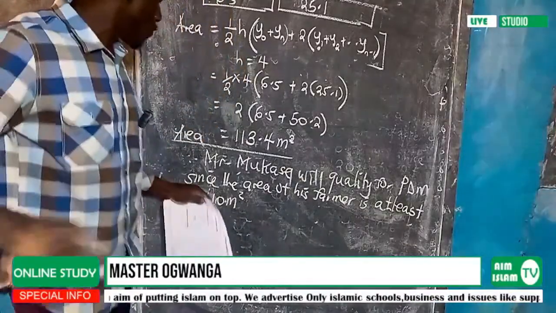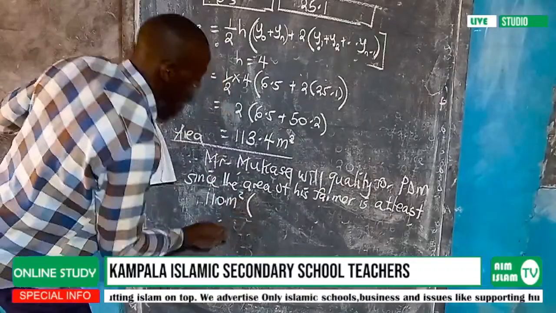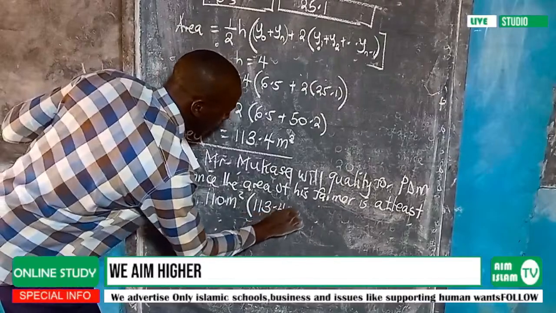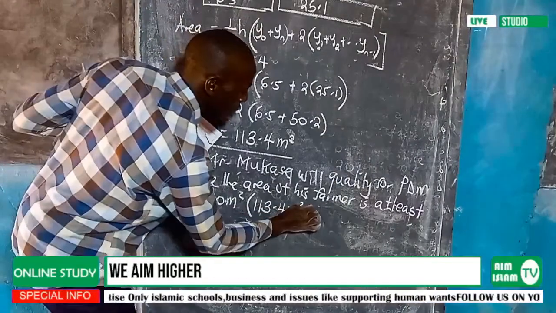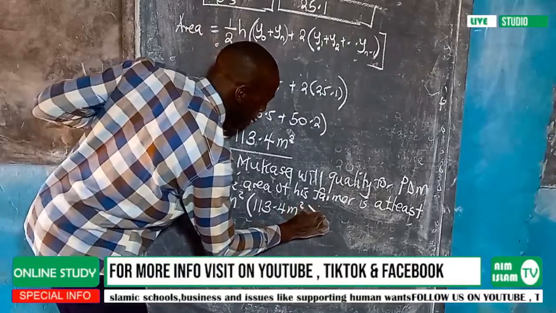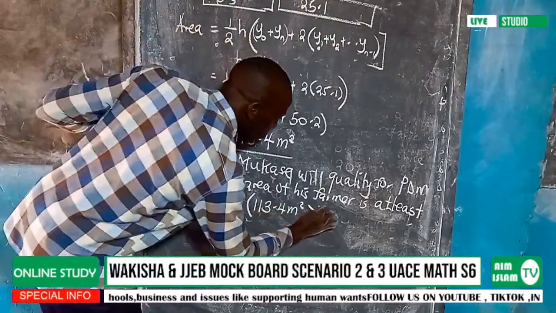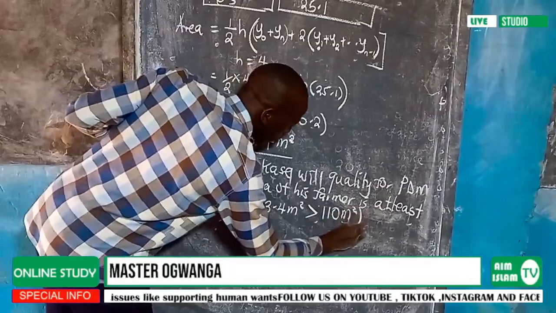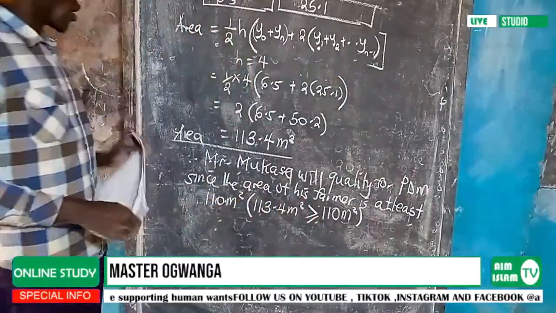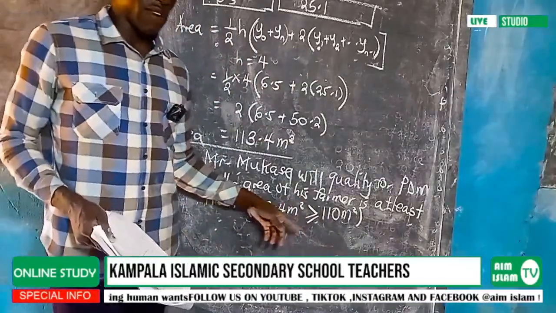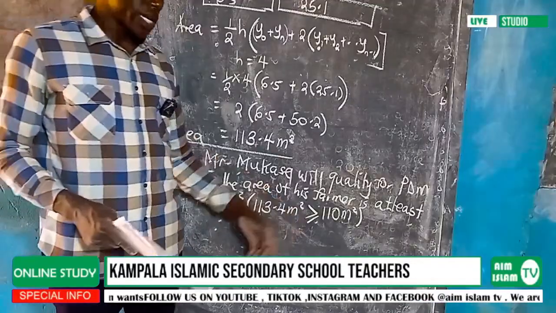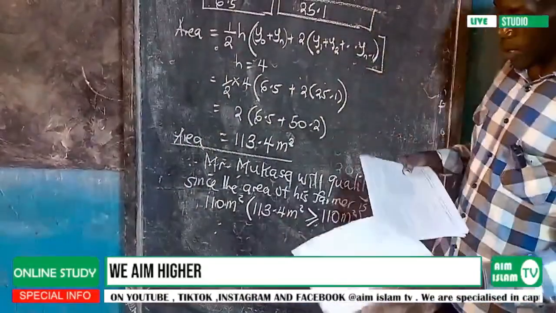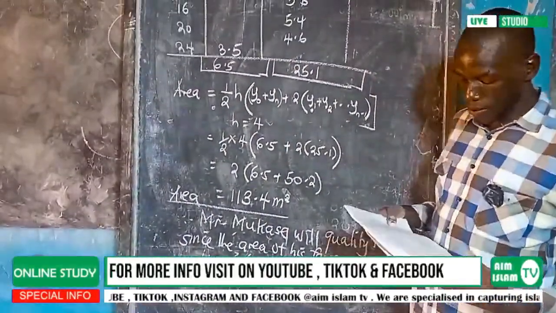For clarification, someone can also add it in a bracket. We can say it is 113.4 meters squared. This 113.4 meters squared is greater than 110 meters squared. This one should be greater than or equal to, to satisfy the condition at least. So that was part B.